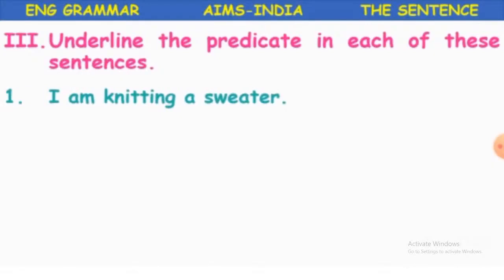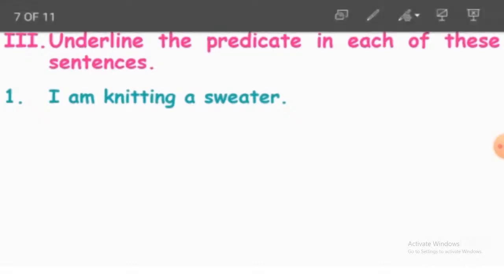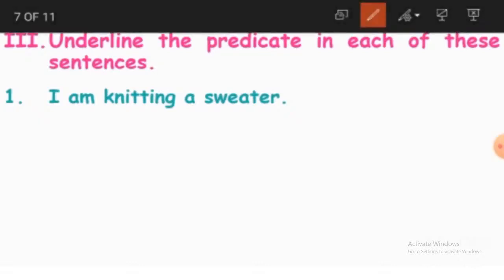So do you remember what the predicate is, children? What did we learn about the predicate? We have two parts of the sentence. One part is the subject and the rest of the sentence is the predicate. And in that predicate, the sentence is going to include the verb. Yes or no? So the remaining part of the sentence which includes the verb is known as a predicate.